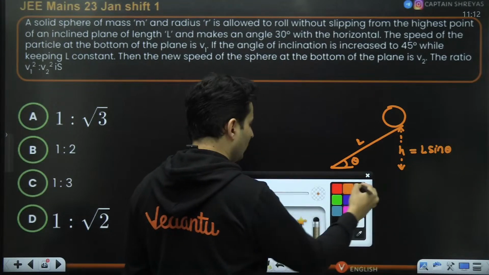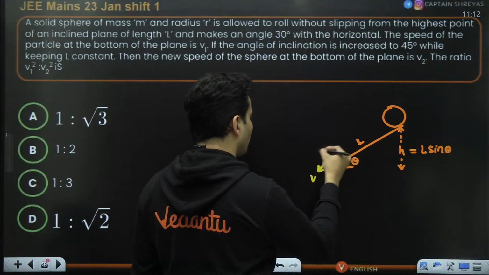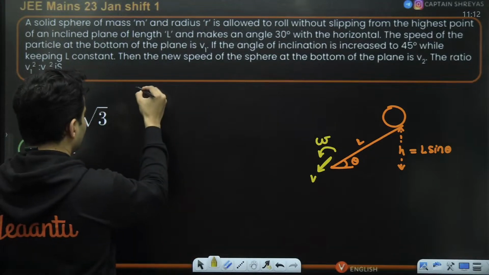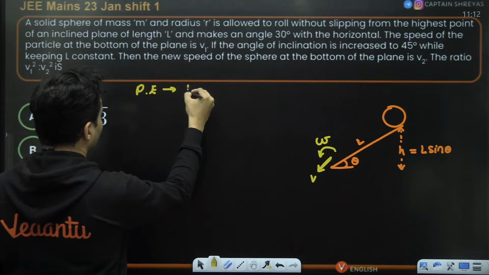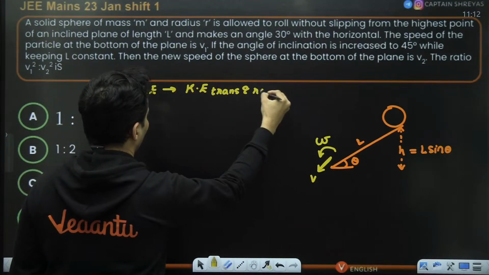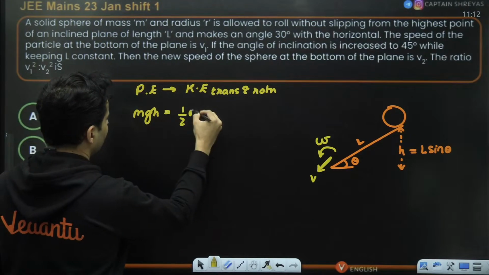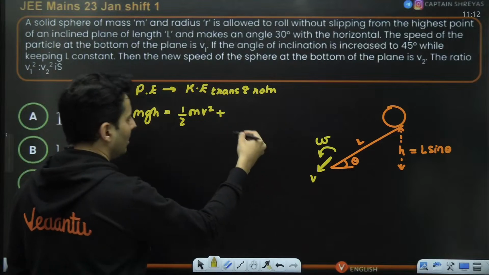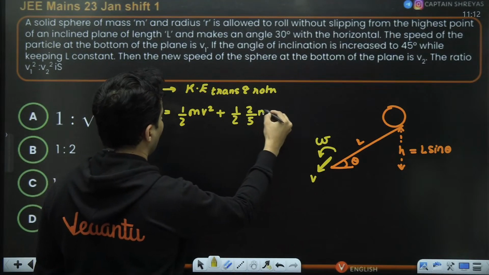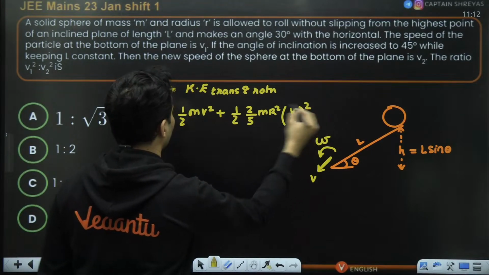Now, as it comes down and reaches the bottom, it has some speed and obviously some rotational energy also. So I can say that the potential energy got converted into kinetic energy of translation and rotation, both. Potential energy will be mgh. Kinetic energy of translation is half mv square. Rotational energy is half, what is it? It's a solid sphere, so 2 by 5 mr square into omega. Omega will be v by r, and this whole square.